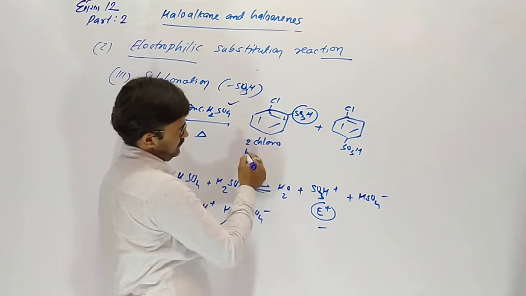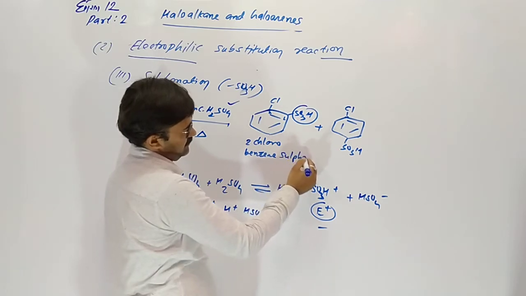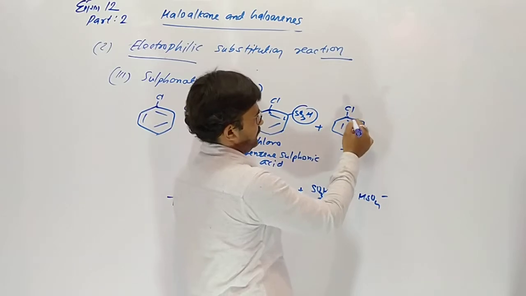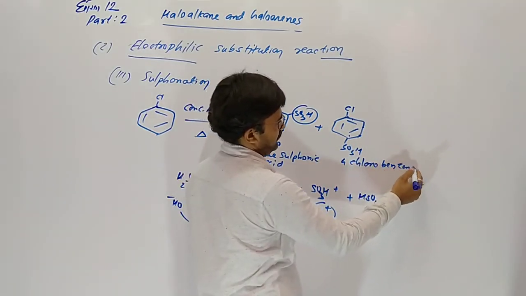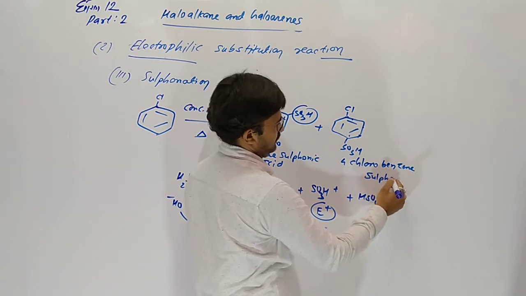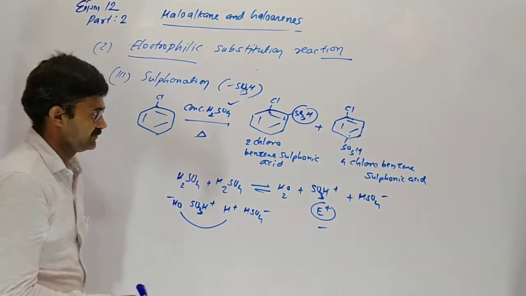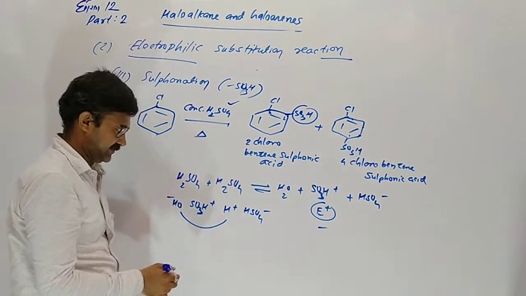2-chloro benzene sulfonic acid. Here 4-chloro benzene sulfonic acid. Once SO3H has entered, H plus will be replaced.